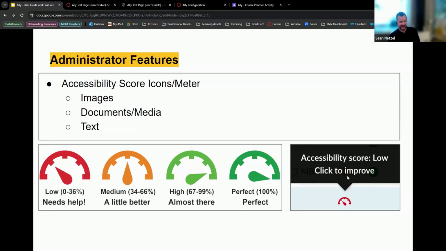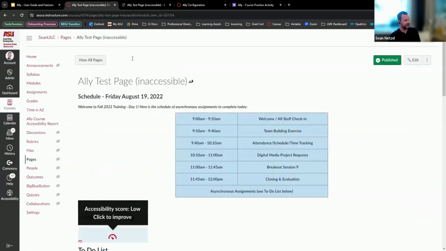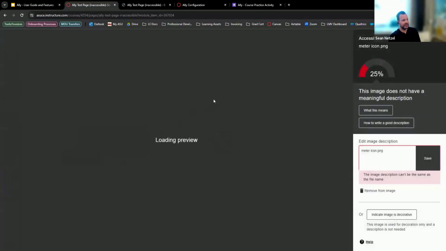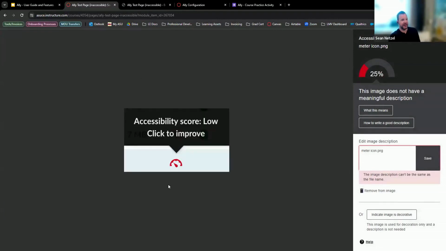And then this is what it looks like right here. If you see this little accessibility score icon and hover over it, it should give you what the accessibility score is, and it'll say click to improve. I'll go ahead and show that really quickly. This is the same page. There's this image on the bottom left. It says accessibility score, click to improve. If I click on that, it'll open the actual asset itself, and it'll open a preview of it. But really the important thing is on the right here.